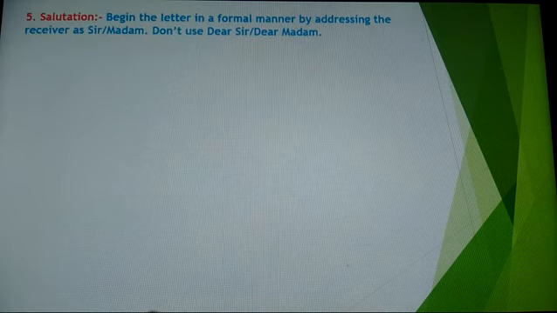Now we have number 5, that is salutation. Begin the letter in a formal manner by addressing the receiver as sir or madam. Don't use dear sir or dear madam. So this is also another step you have to follow. After the subject, you have to write sir or madam. If you are writing to a gentleman, you will mention sir, and if it is to a lady, then you will mention madam. Don't use dear sir or dear madam.